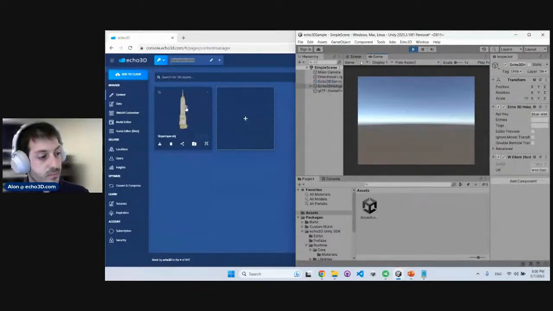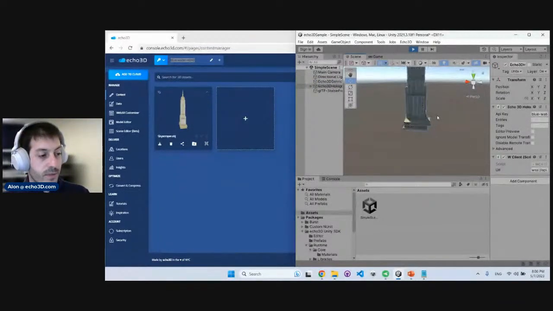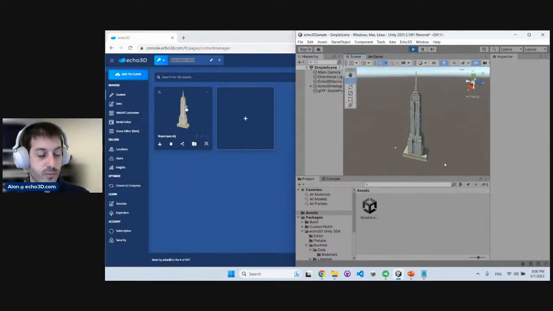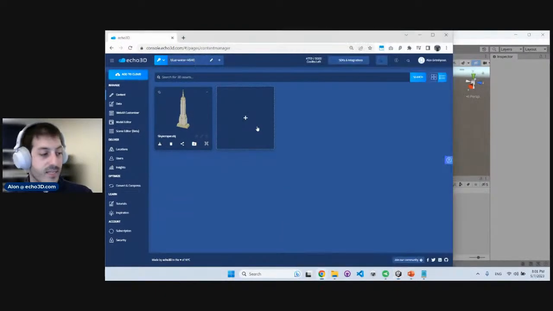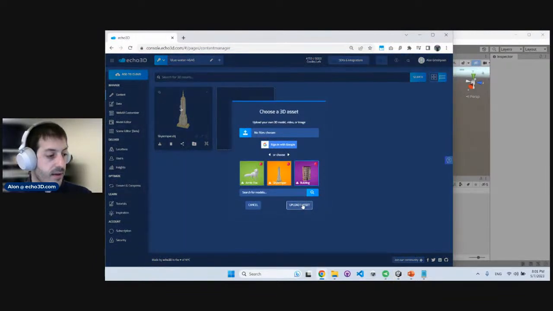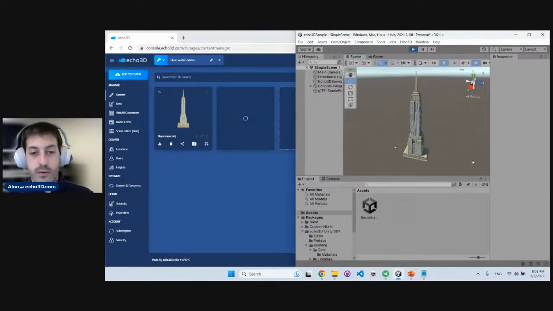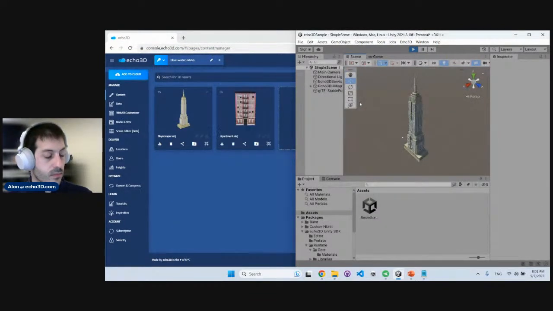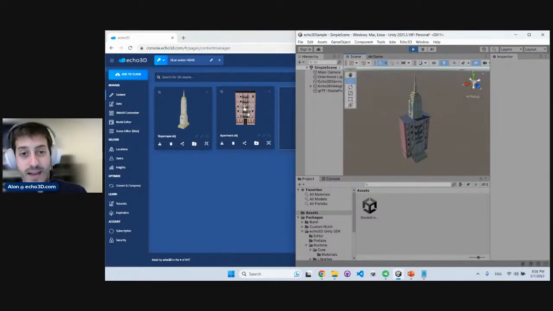So let's see how that works. There you go. The Empire State Building is just here. Super, super simple. How cool is that? All I had to do is press play and it's automatically here. And again, if you want to add more assets, we can do that. Let's re-add that other building and create this virtual city together inside Unity. There you go. And bam, see that? That model that I just added was automatically added to Unity in real time.